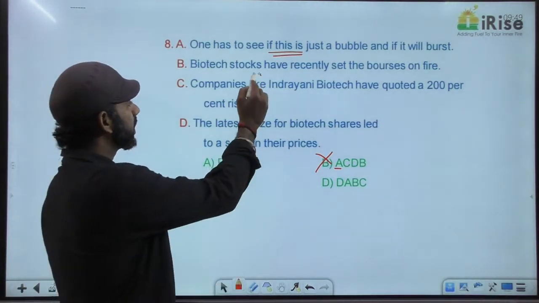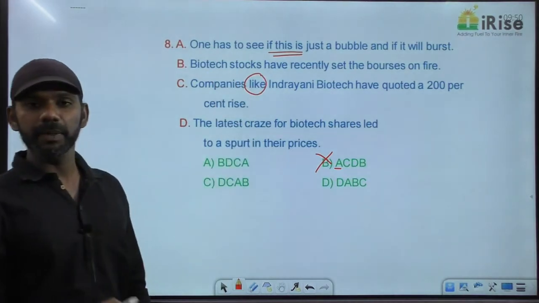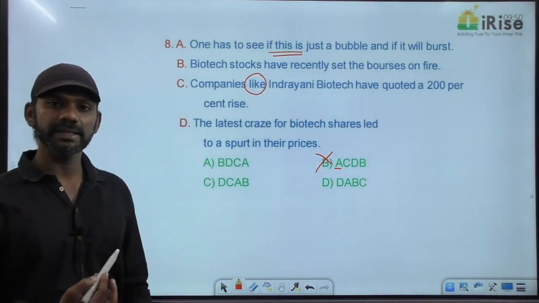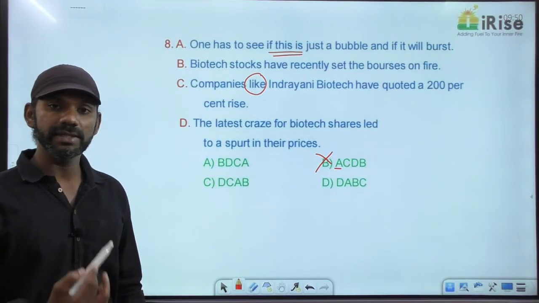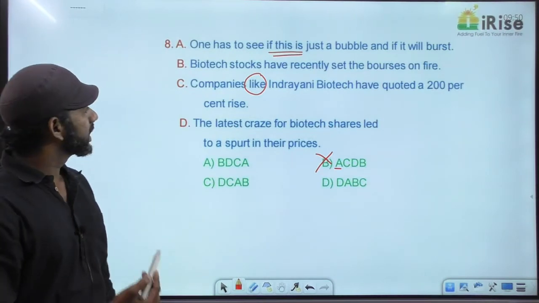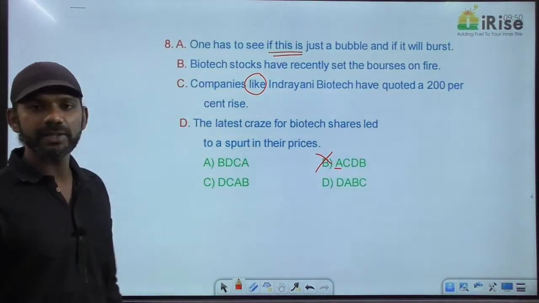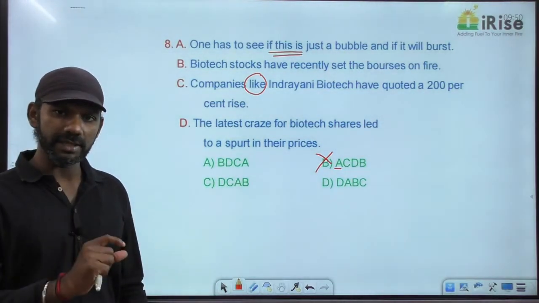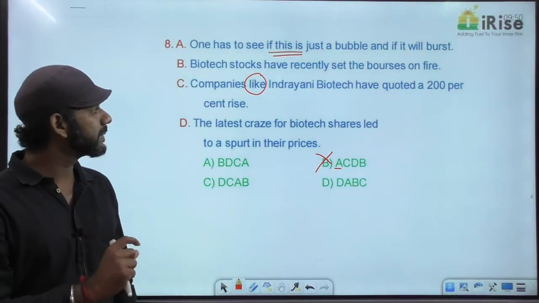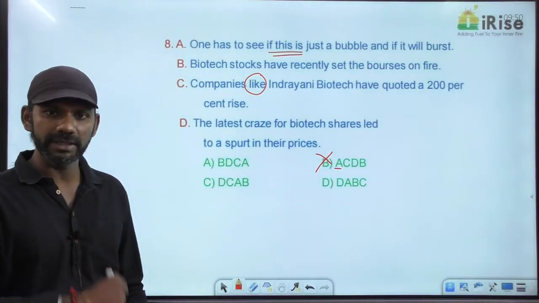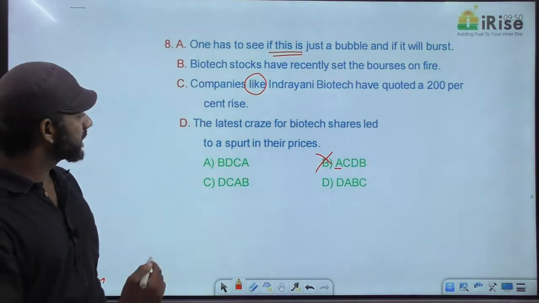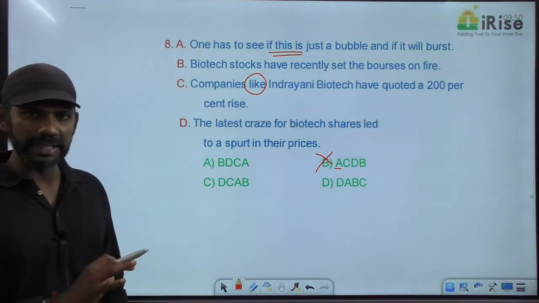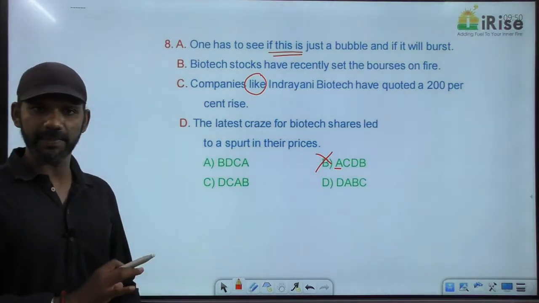I gave these words together as an example: like, similarly, such as, for instance, as an illustration, likewise. All these mean the same. Companies like Indrani Biotech means the company Indrani Biotech is used as an example by the author. A paragraph cannot start with an example. Based on that, no options can be eliminated because there's no option starting with C.